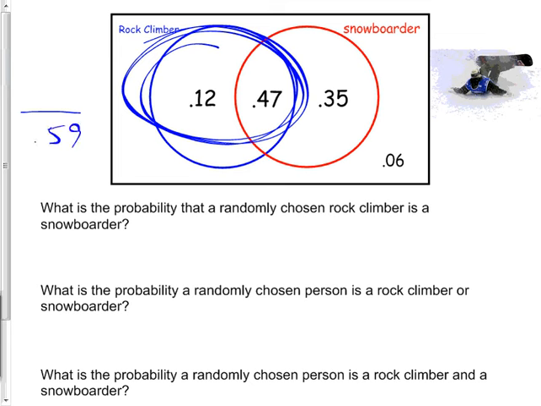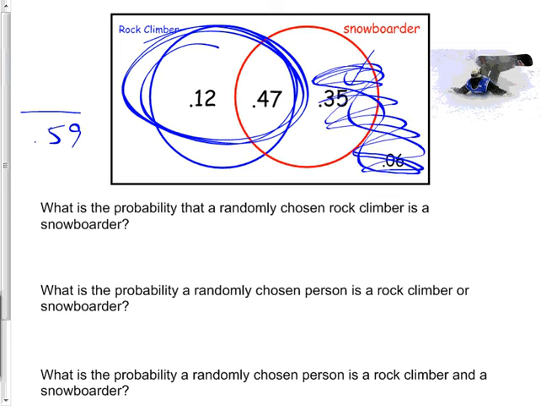And then, here's the most important part, and I really can't stress this enough. The mistake kids are going to make is they are going to be picking one of these numbers. And they can't. Why? Because these aren't allowed. We said given it's a rock climber, so therefore the other ones can't work. When they say something like, what's the probability they're only a rock climber, then you'd choose this one. Or if they said, what's the probability that they also snowboard, then again, you'd be tempted to pick that one because they snowboard, but they're not possible. These are the only possible snowboarders, so you'd have to go like that. Do you get those generally?